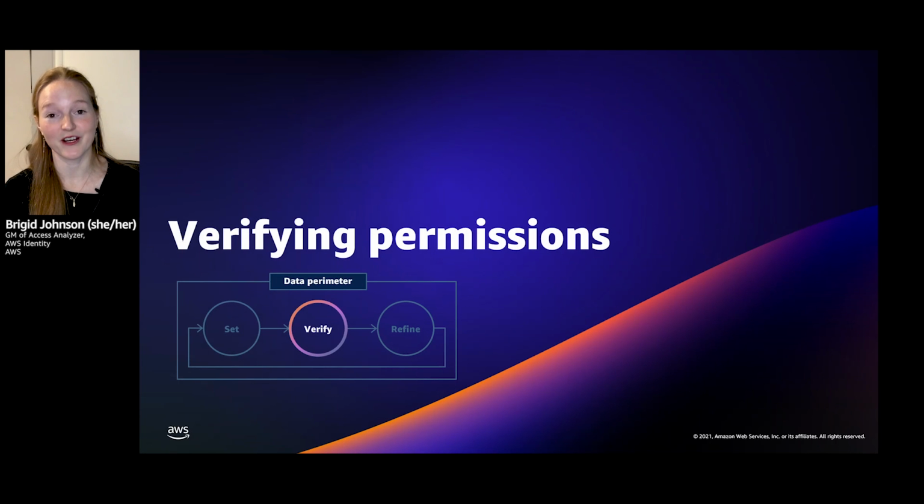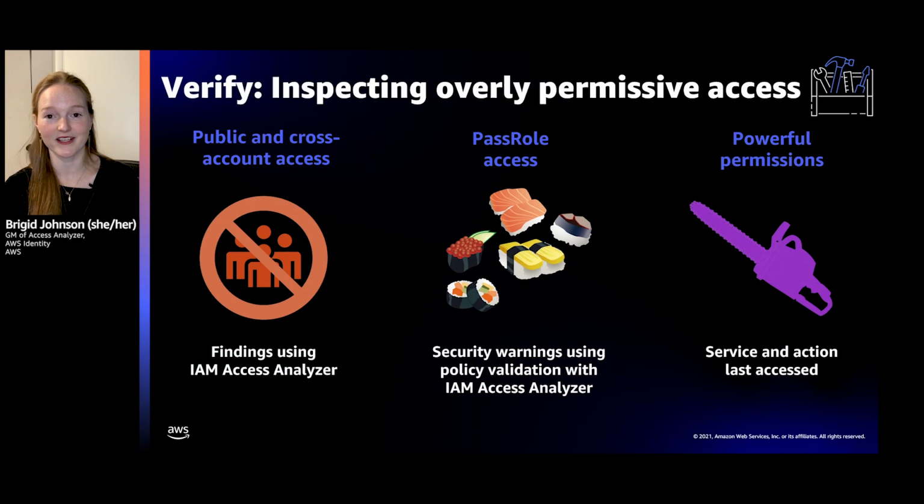So now you've looked at all the tools and all the ways to set permissions. We're going to move on to verifying permissions. So after you set them, you want to verify. What do you want to verify? Most likely you're going to want to look at overly permissive access, and it falls into 3 categories. One is public and cross-account access. And the tool to help you with this is Findings in IAM Access Analyzer. And it's free. You can enable it by default, or you can turn it on, and then it will actually go and look at all of your public and cross-account access for specific resource types.